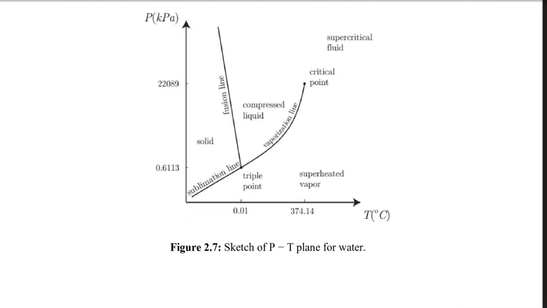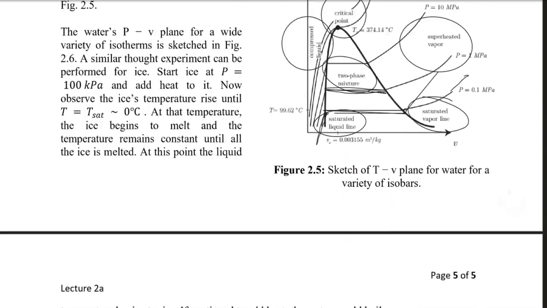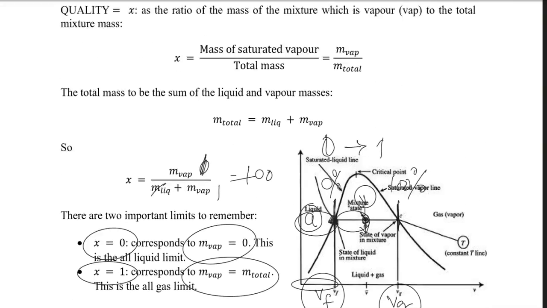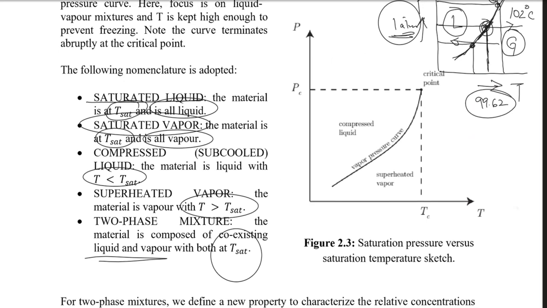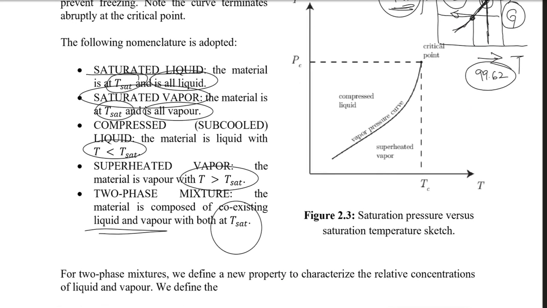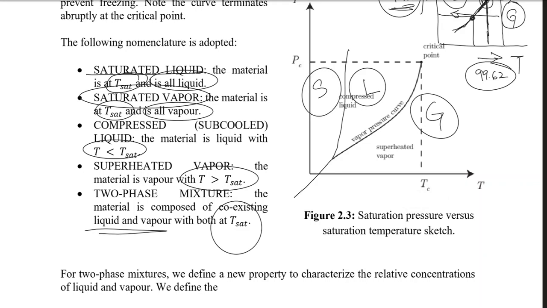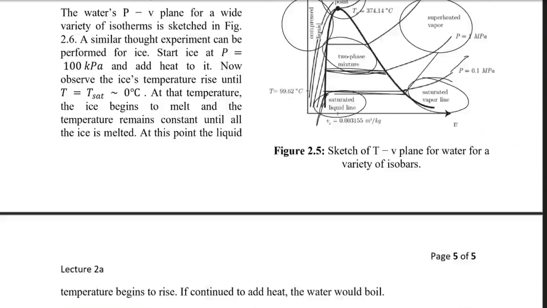Now remember, we did sketch a PT diagram somewhere here, and that PT diagram was between liquid and gas. Now we can also draw a PT diagram between solid and liquid. So it will be something like this. And also we can draw a PT diagram between solid and gas. That is what we call sublimation, as I said.